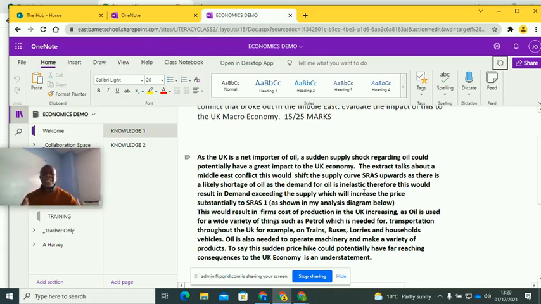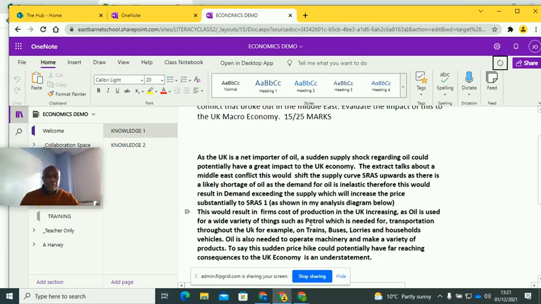So I'm just explaining how the price has now gone up. Okay, I'm showing the examiner that I understand exactly what's going on. You're going to score top knowledge marks. Now I'm trying to explain, okay, I'm trying to explain my knowledge of the economy. When there's a shortage of oil, what will happen in the economy?